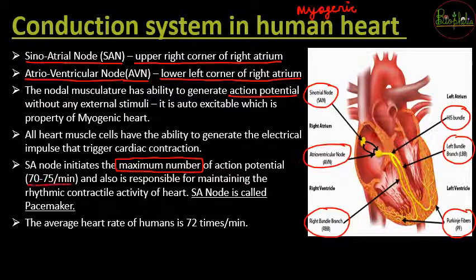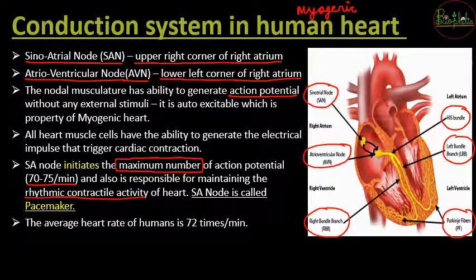About 70 to 75 per minute. It needs to maintain the rhythmic contractile activity of the heart by producing those action potentials, and for that reason the SA node is also called the pacemaker of the heart, since it is initiating the action potentials.